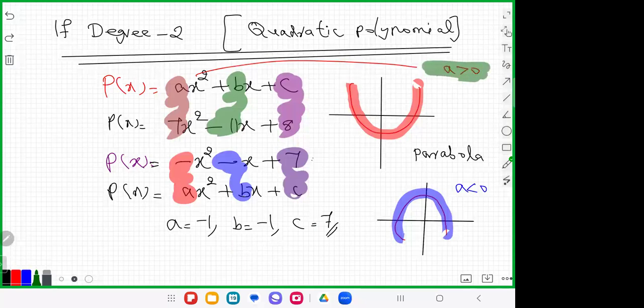If it is downward, a is less than 0. The shape of the graph is also known as the parabola, and the degree is 2. We will get 2 values for x.